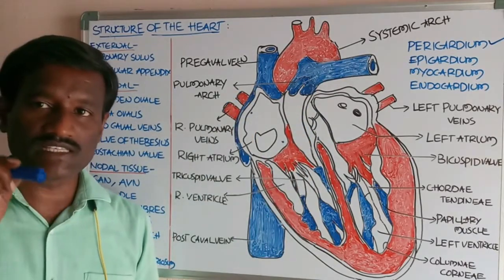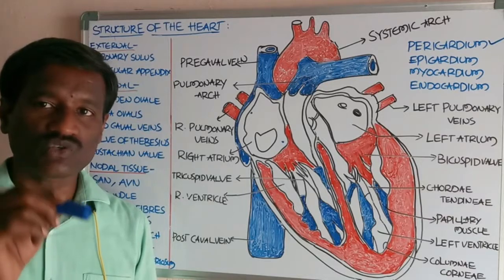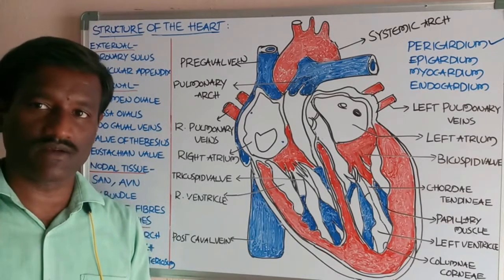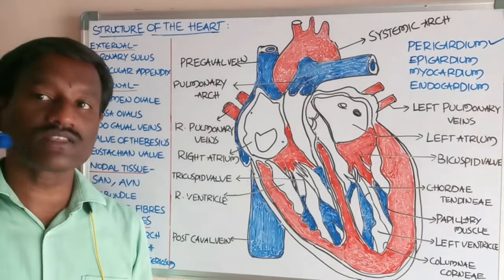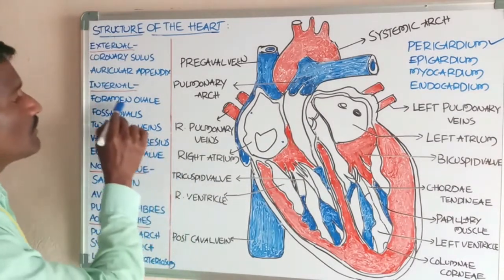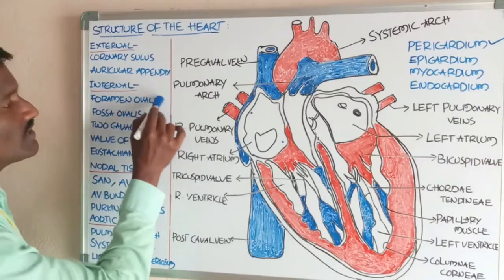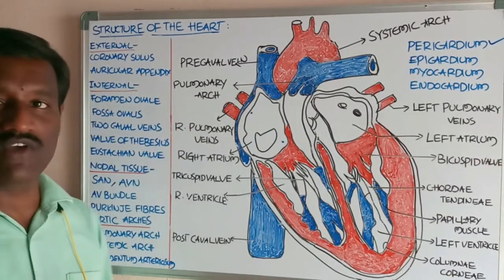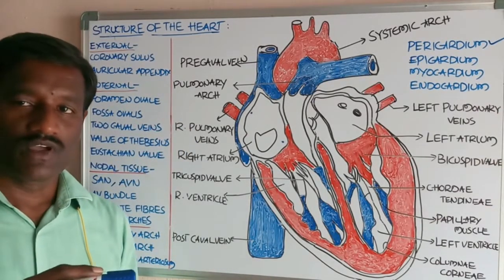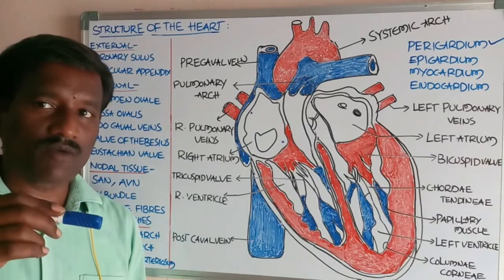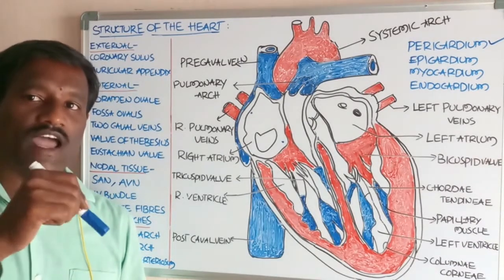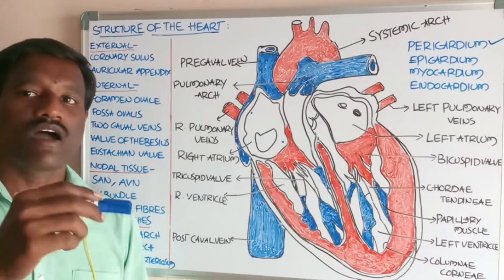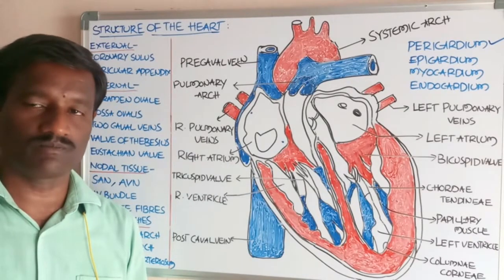This septum shows an aperture, a pore, at the embryonic stage, that is called the foramen ovale. The foramen ovale completely closes at the time of birth when the lungs become functional.